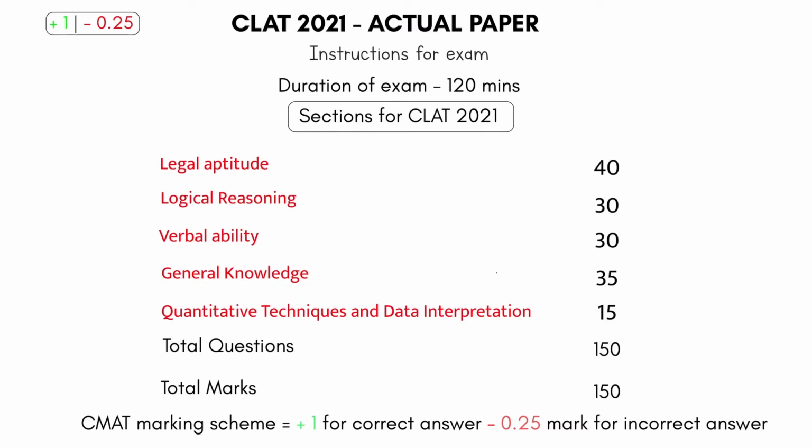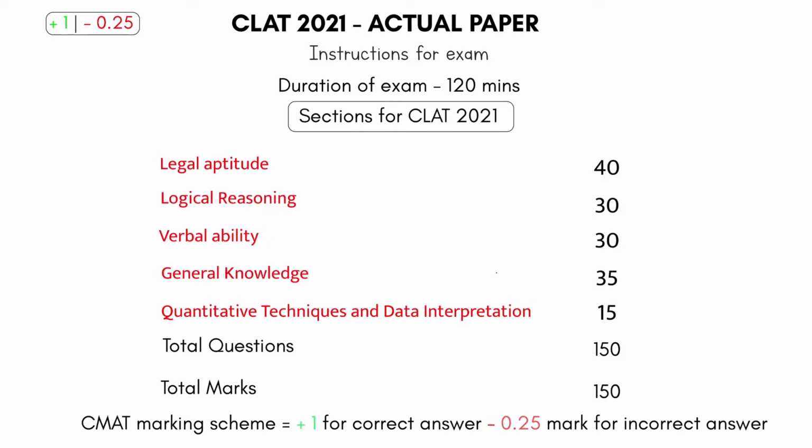Earlier in logical reasoning there were questions asked on arrangement, puzzles, direction sense, blood relation, input output, coding, decoding. All these were the questions asked in logical reasoning previously, but now they have completely changed the pattern and they ask you passage based questions. So you will be given a passage in logical reasoning and you have to answer questions from that passage. It is becoming quite more like the verbal ability section.